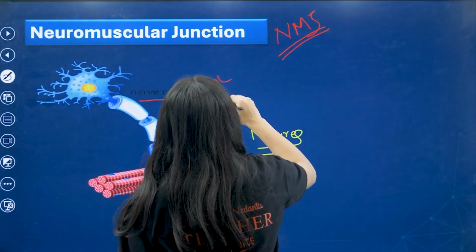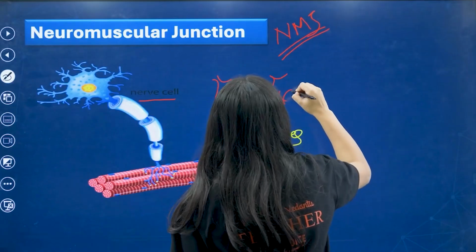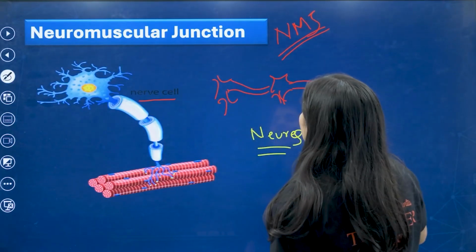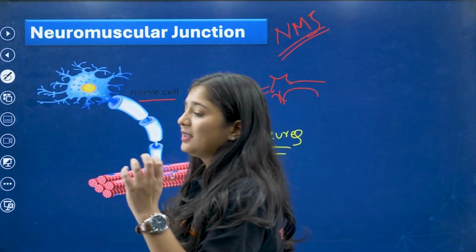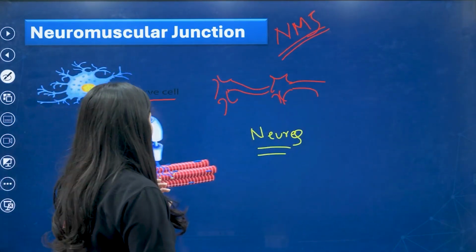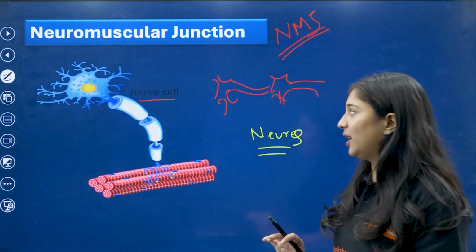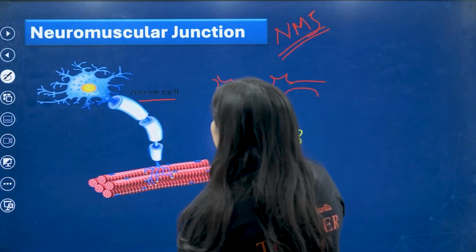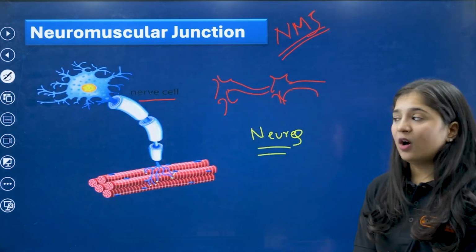So these are the neurons. At a particular stage, the neuron signals will be passed out. It might be a muscle, it might be a hormone, it might be a gland. So the signals, the neurotransmitter, it is a point of contact.